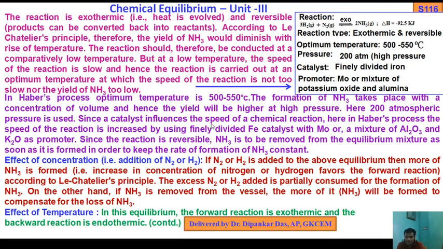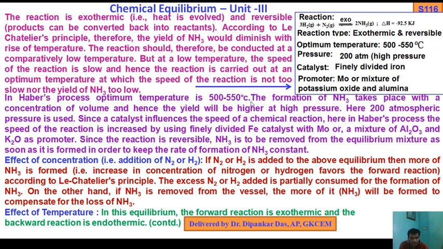Since the catalyst influences the speed of chemical reactions, in the Haber process the speed of reaction is increased by using finely divided iron catalyst, with molybdenum or a mixture of alumina and K2O as a promoter. Later we will discuss promoter, activator, inhibitor, autocatalyst. Since the reaction is reversible, NH3 is to be removed from the equilibrium mixture as soon as it is formed, in order to keep the rate of formation of ammonia constant.